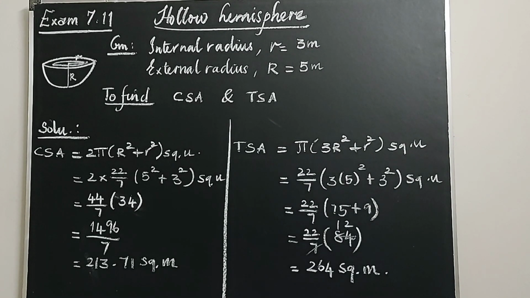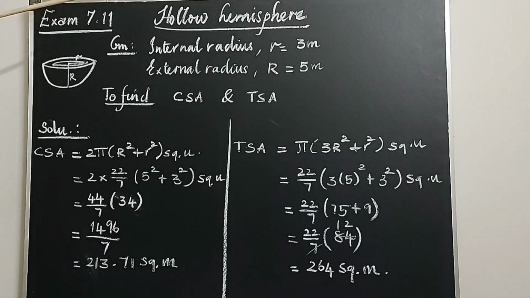Look at example 7.11. It is also a direct sum. The internal and external radii of a hollow hemispherical shell are 3 meter and 5 meter respectively. So clearly it is given that the object is a hollow hemispherical shell. Internal and external radii are given. Sometimes children, diameter will be given. If diameter is given, you have to change that into radius. Here directly the radii are given. You are asked to find the curved surface area and total surface area.